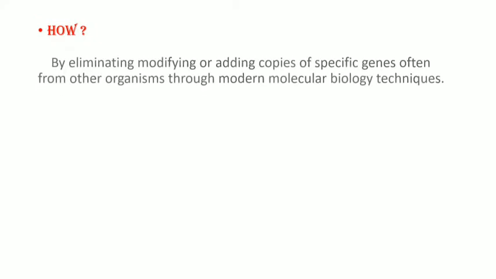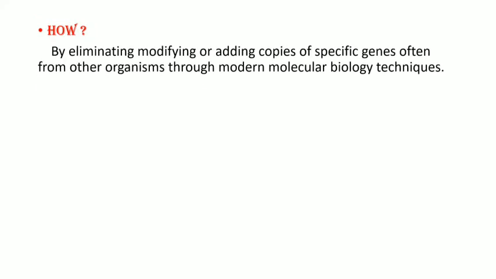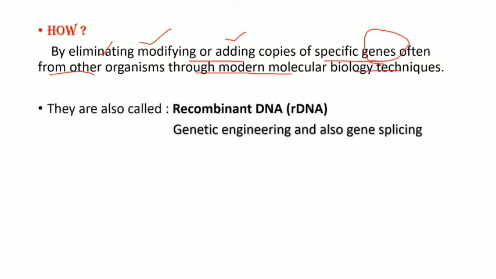How has the GMO been arrived at? By eliminating, modifying or adding copies of specific genes, often from other organisms, through modern molecular biology techniques. These are also called recombinant DNA, genetic engineering, and gene splicing. Through these methods, this has been arrived at.